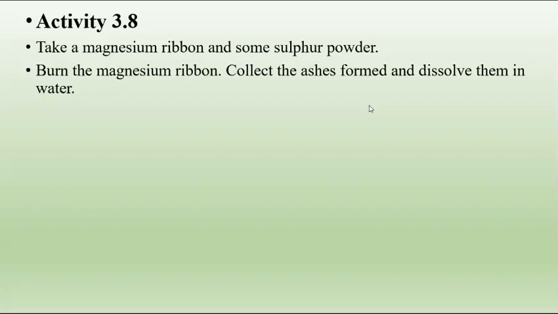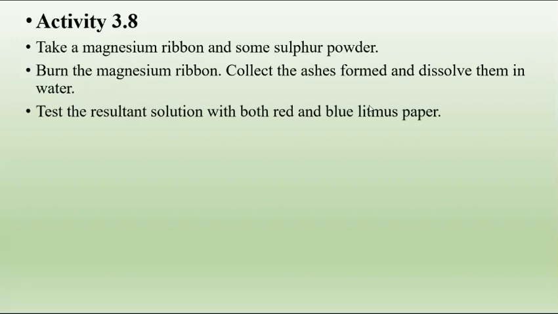Then you have to collect the ash and dissolve that ash in water. Then test the resultant solution with both red and blue litmus paper. So here what we have done, we have taken the magnesium ribbon, burnt it, obtained the ashes, collected that ash, dissolved it in water, then tested the resultant solution with blue litmus paper and red litmus paper.